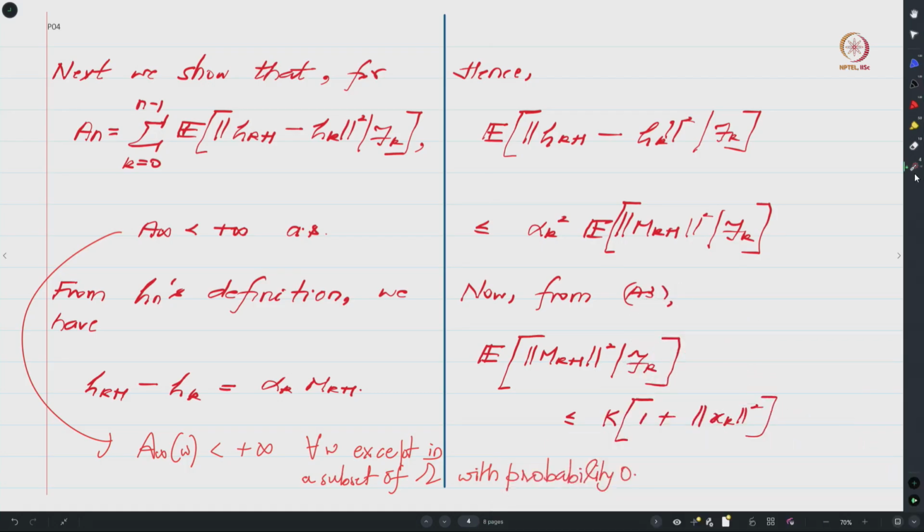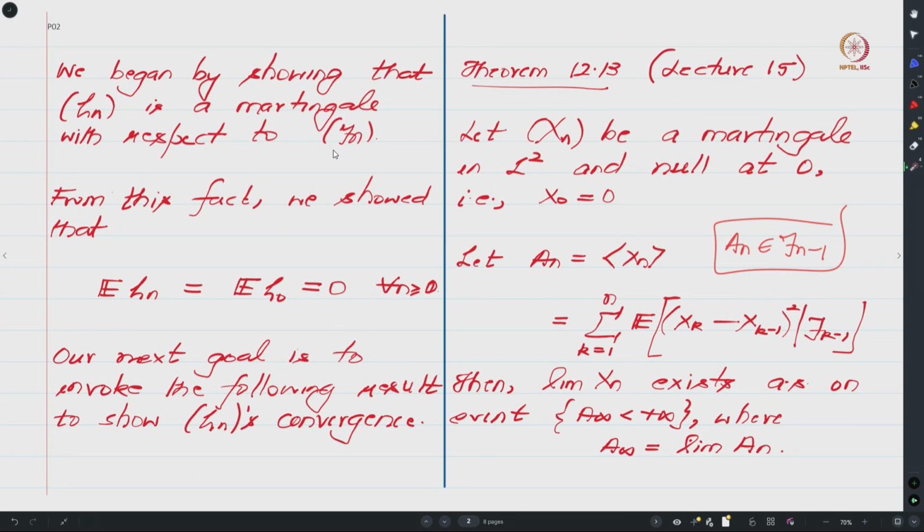Towards showing that this is less than infinity almost surely, let us recall the definition of An. An is basically the expected value of the squares of the norm of this. This is slightly different to what we had seen in theorem 12.13, where we had this xk minus 1.